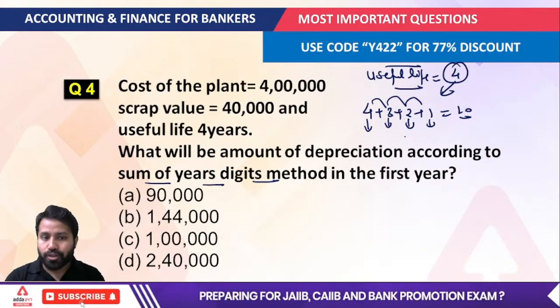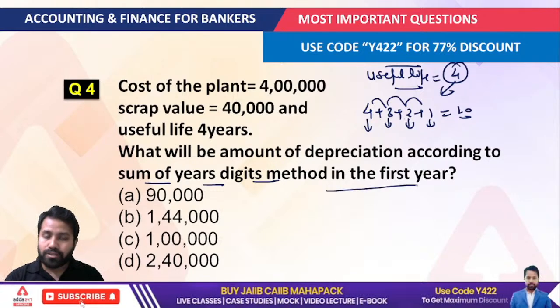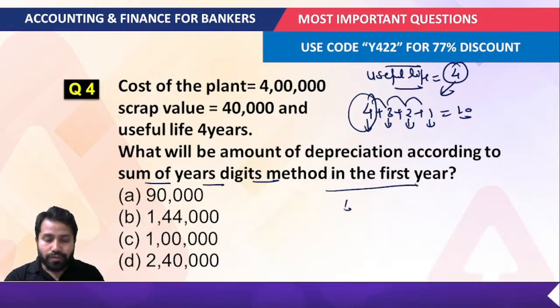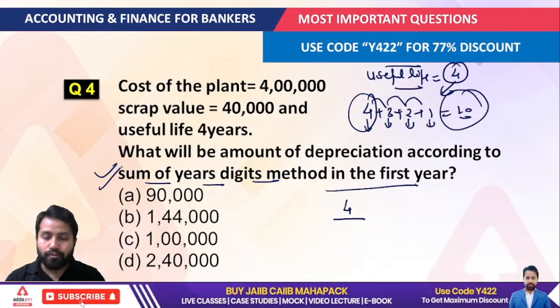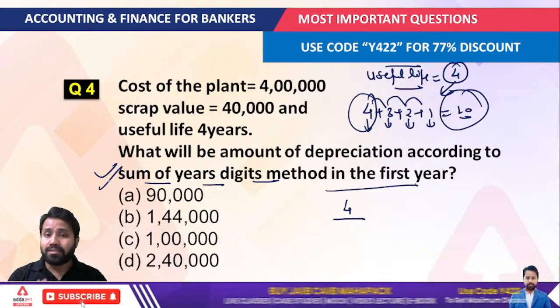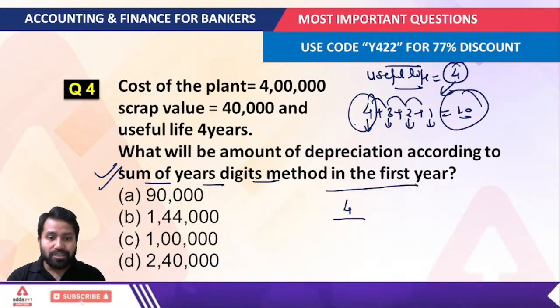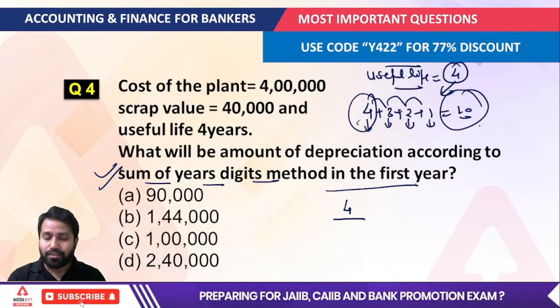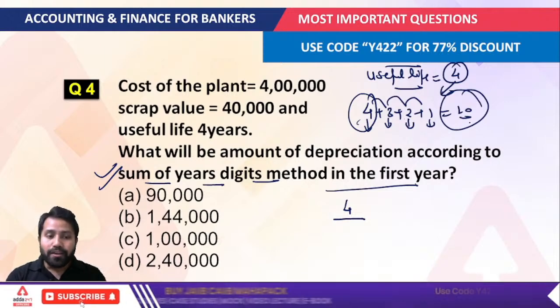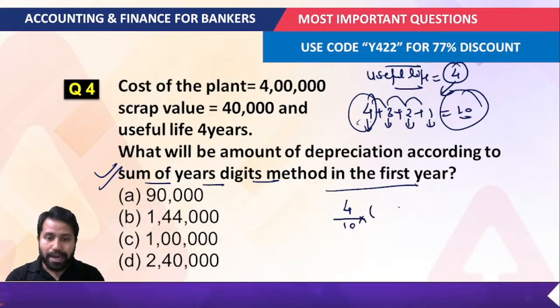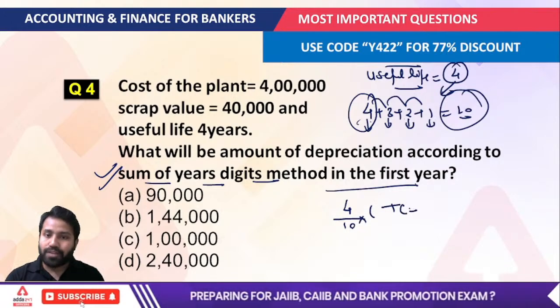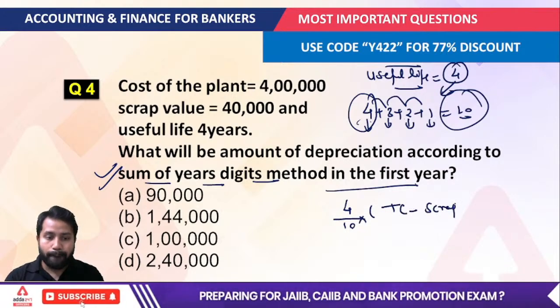Now what is the question? The question is for the first year depreciation, so 4 is considered the first year. You will just write 4, divided by the total value. What's the method name? The sum of year digit. That means you have to divide by the total of the sum of year digits. So 4 divided by 10, multiplied by the total cost of the asset minus scrap value.